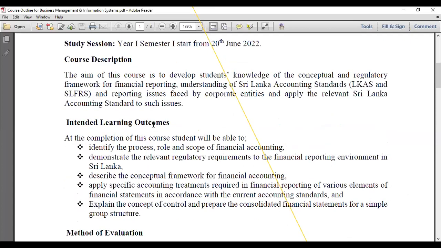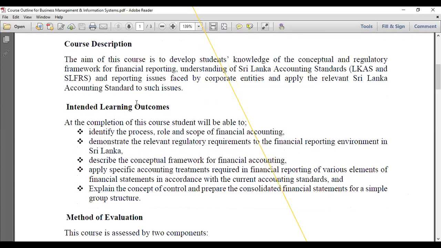So this is the main objective, to enhance your knowledge regarding the conceptual and regulatory framework for financial reporting, right? Then after that you can understand which Sri Lankan accounting standard is more reliable for different circumstances, right? So finally you can apply those accounting standards in the practical world too, right? So, intended learning outcomes.